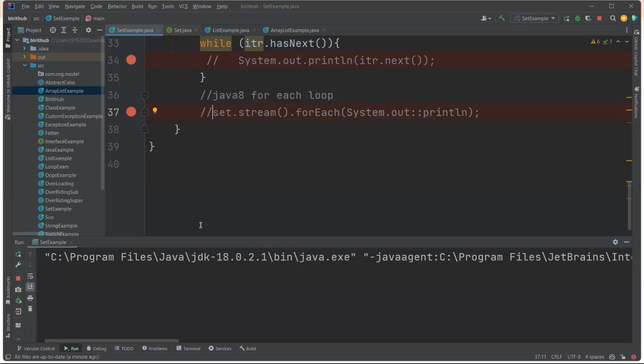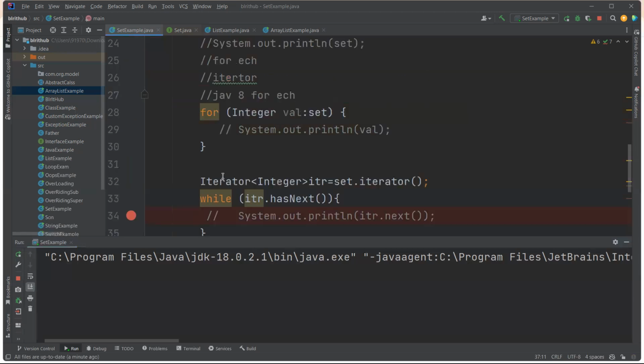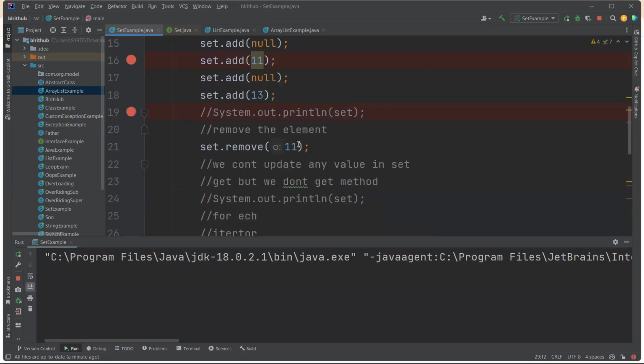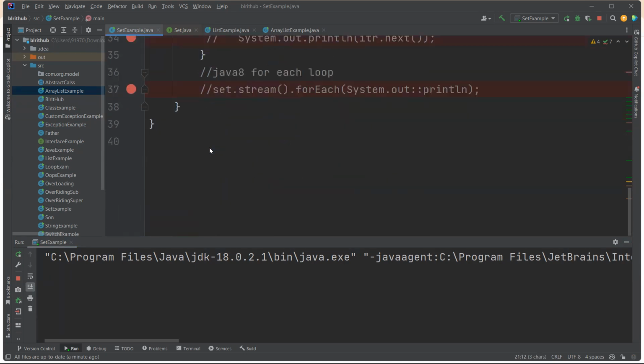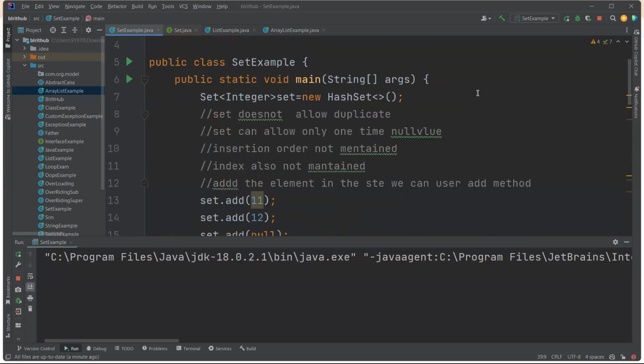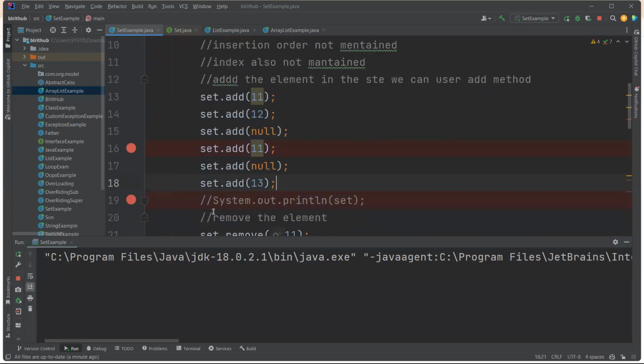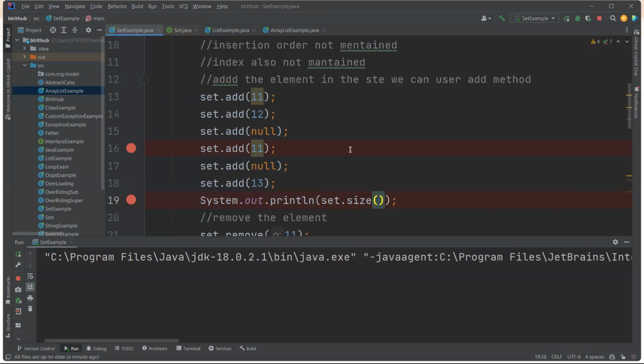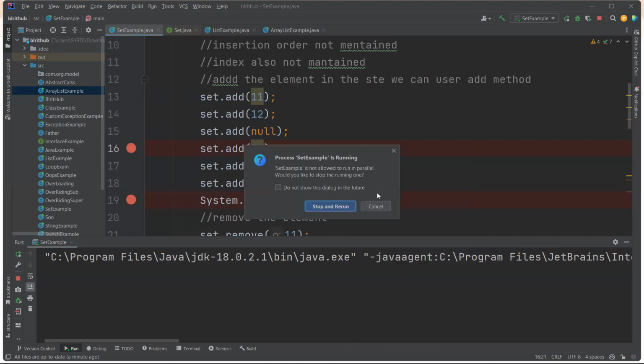Now you know what a set is. Now we'll discuss some set methods. Set has different kinds of methods. Now see, set has a size method. When you run this, what is the size it will give you?